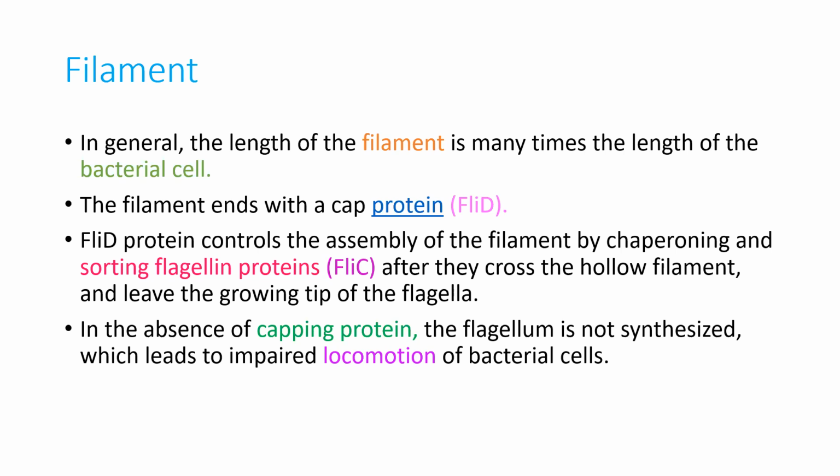Bacterial cells are motile, as it allows them, for example, to escape from unfavorable conditions and to exploit new resources or opportunities. So locomotion is very, very useful. Locomotion means the bacterial cell moves from one place to another place.